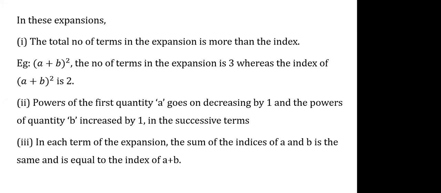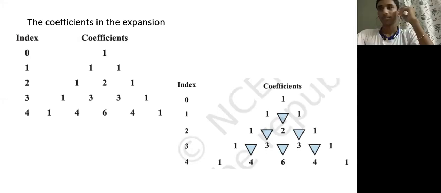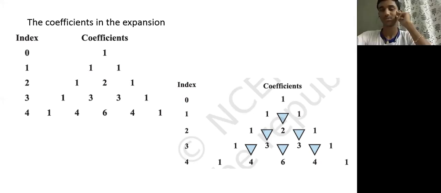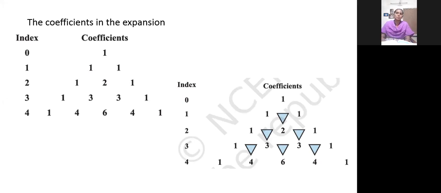Yes, ma'am. Okay. Now we are finding the coefficients. How we are finding the coefficients? See, please see. If the index value is 1, A plus B whole power 1, what it will be? Just A plus B. So its coefficient will be 1A plus 1B. Yes or no? Yes, ma'am.